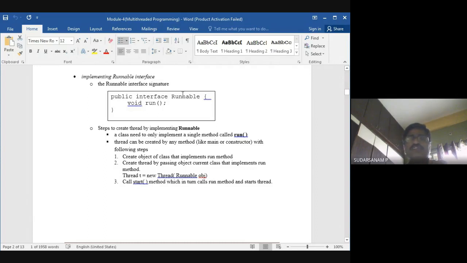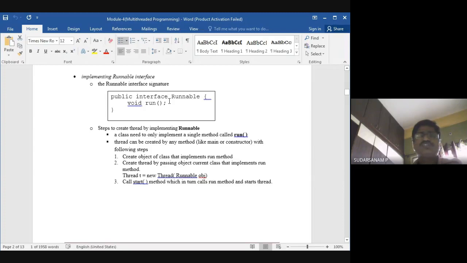Whatever you are creating, the method name, there you will be writing the runnable object. So that you have to pass it. This is what creating the object is. So normally you can remember public static void main. For the particular object you are creating, using that object you need to call the methods. Now here you are writing void run, which is one method. For that interface you have written Runnable. For that, you need to create the object here also. This is the way of creating the object.